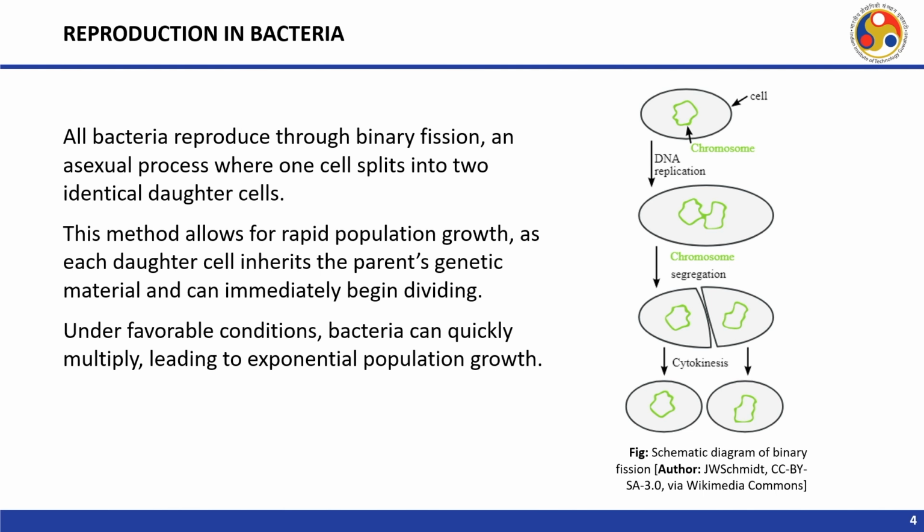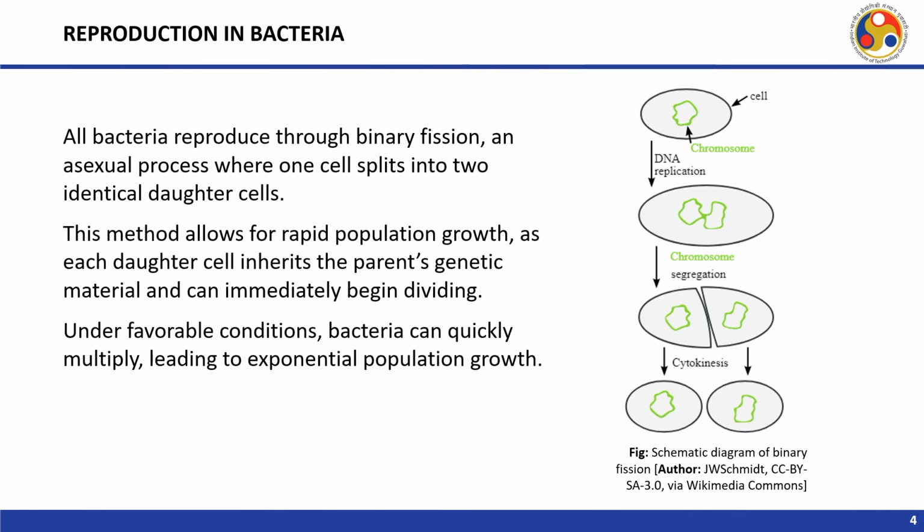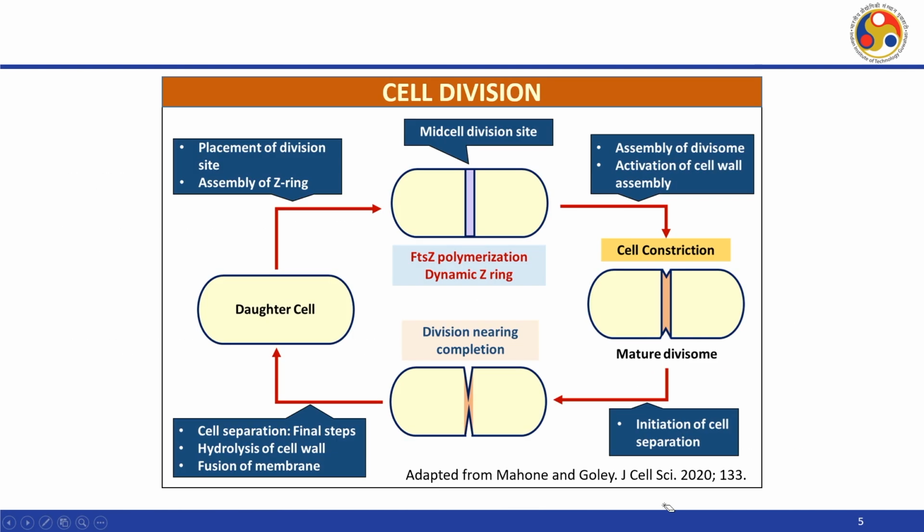This asexual method allows for rapid population growth, doubling every cycle of cell division, as each daughter cell inherits the parent's genetic material and can immediately begin dividing. Under favorable conditions, bacteria can quickly multiply, leading to exponential population growth. Cell division involves first the partitioning of the nucleic acid, or the genetic material, equally between the two daughter cells, and then the formation of a septum, after which the two daughter cells are separated.